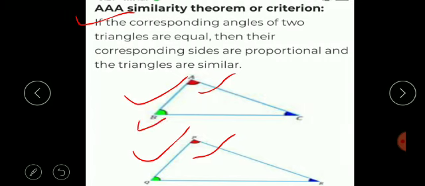Now angle B corresponds to angle Q and angle C corresponds to angle R. Then what can we say? The corresponding angles of these triangles are equal, so the triangles are similar.